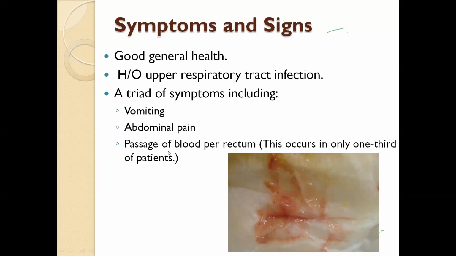The third feature is passage of blood per rectum, which may be mixed with stool and with the mucus of the GIT secretions. So currant jelly-like stool is present in one third of the cases. These are the diagnostic features.